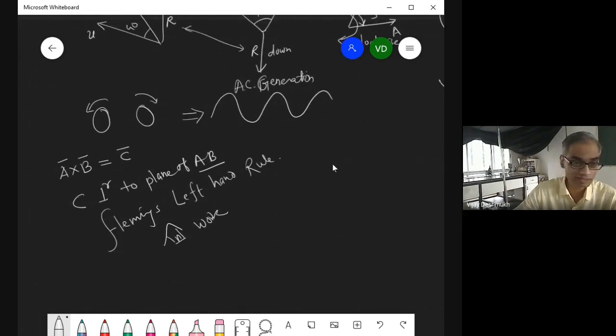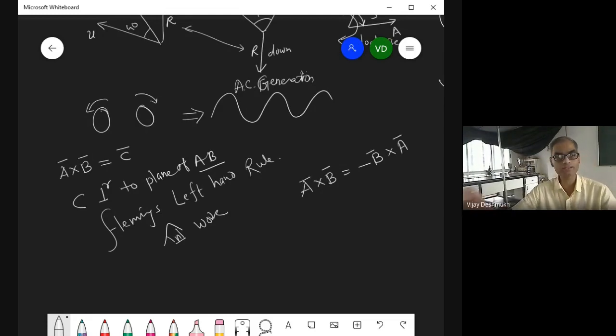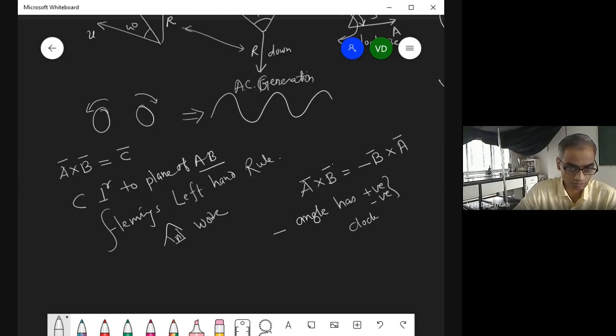Now here we have clearly understood why we write A cross B equal to minus B cross A. क्यों? क्योंकि ये यूनिट वेक्टर जो है वो डायरेक्शन चेंज कर देता है। ठीक है, आ गया ध्यान में? And the second important thing that you have learned is that angle has positive and negative direction, or clockwise and anti-clockwise direction, and it makes a difference.